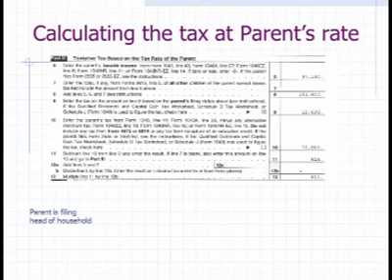You can't pick your favorite child to get the 33% rate and your less favored children get the 35% marginal tax rate. So instead, you're simply going to do another ratio. If 30% of that difference on line 11 relates to the taxpayer that you're doing the return for, then 30% of the 814 would be what you included on this particular child's tax return.